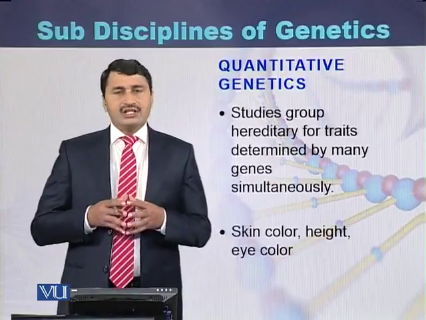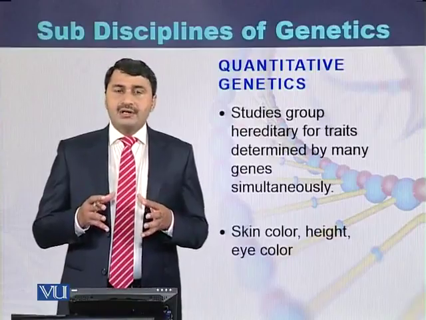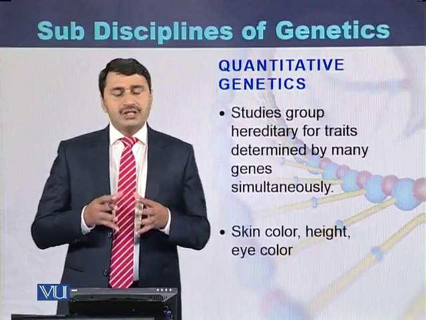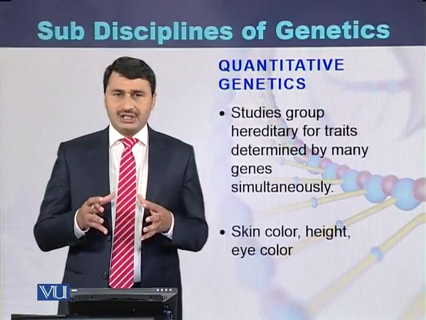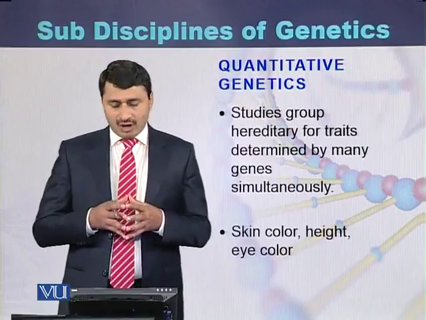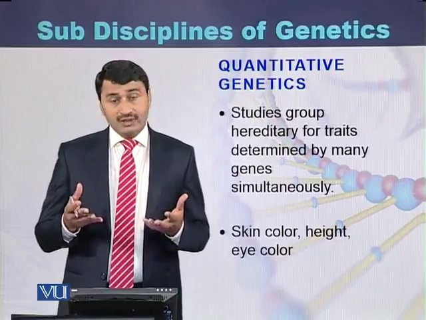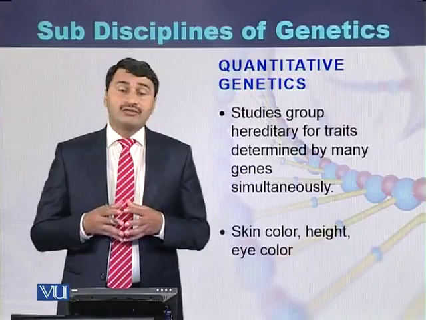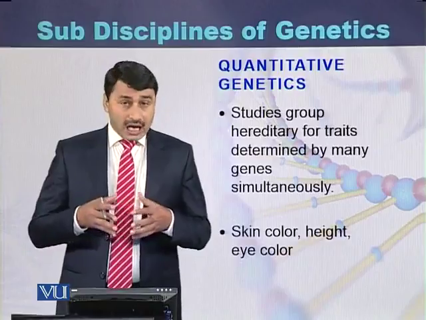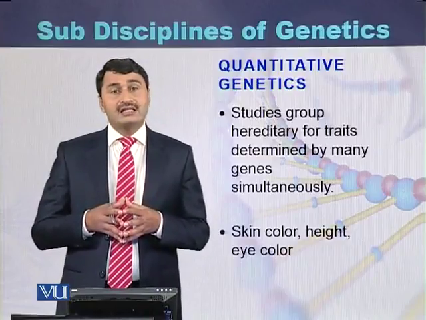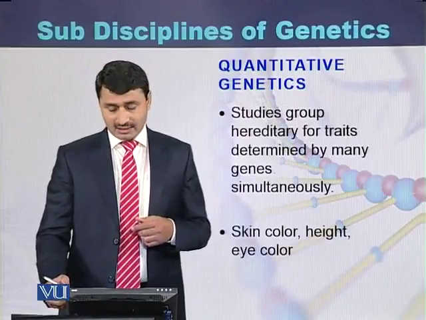Quantitative genetics deals with those characters which are determined by more than one gene, meaning more than one gene simultaneously determines certain traits. This kind of genetics is called quantitative genetics, like skin color, the height of humans, as well as eye color of humans. There are many genes which control eye color, height, and skin color of humans. So this type of genetics is quantitative genetics.